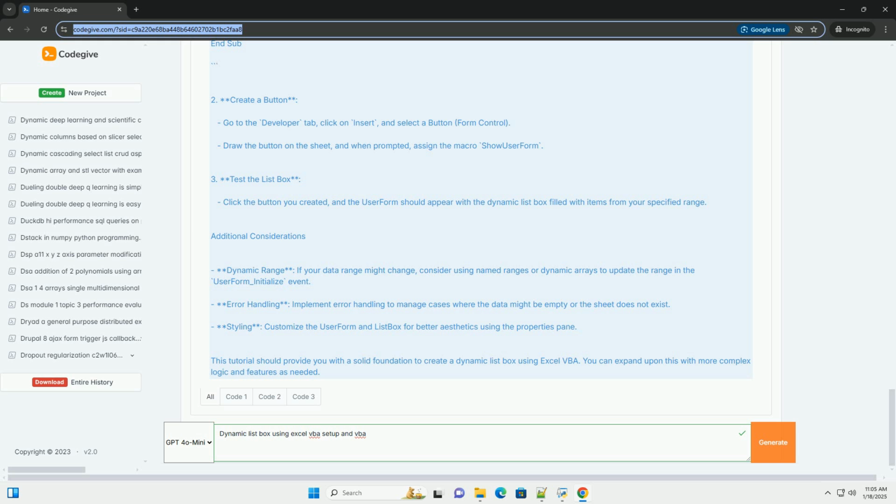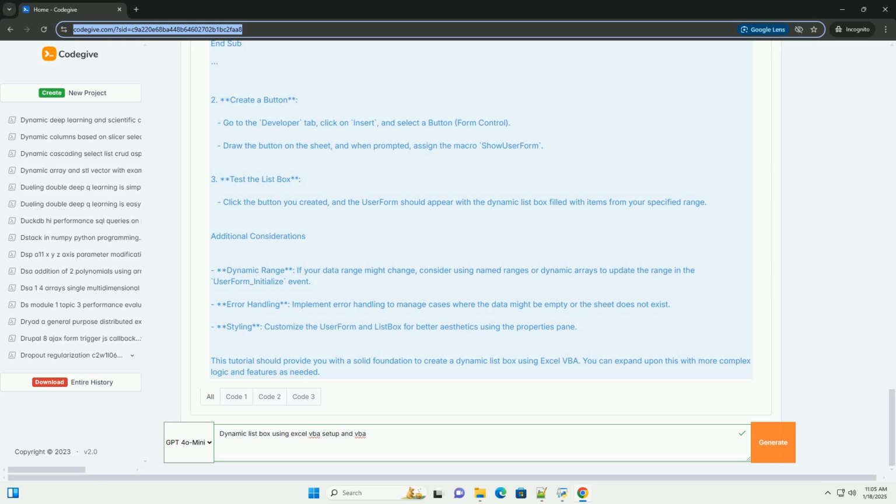2. Add a list box. From the toolbox, if not visible, click on View, Toolbox, select the list box control and draw it on the user form. You can also add other controls like buttons, for example an Add button, for better interactivity. 3. Set properties. Click on the list box to select it, and then go to the Properties window, F4, to change its properties. For example, set MultiSelect to fmMultiSelectMulti, this allows multiple selections. RowSource can be left blank for dynamic loading.